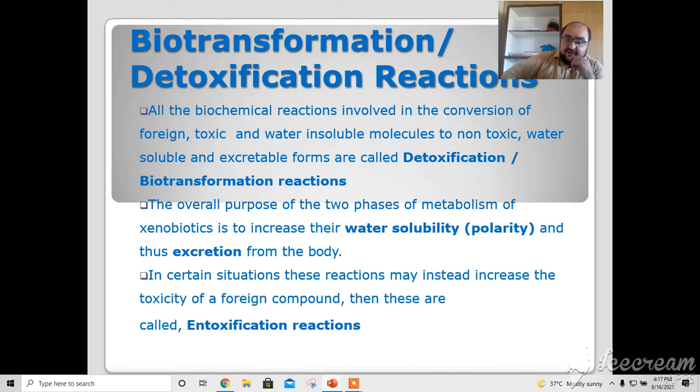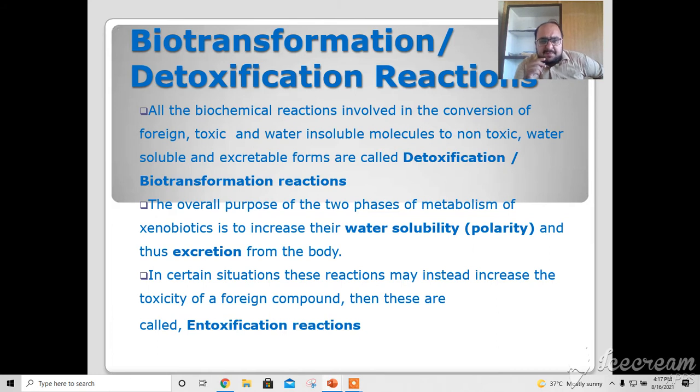That is called detoxification or biotransformation, in which certain biochemical reactions are involved, and the toxic or water insoluble substances become non-toxic and water soluble and can be easily excreted from the body.